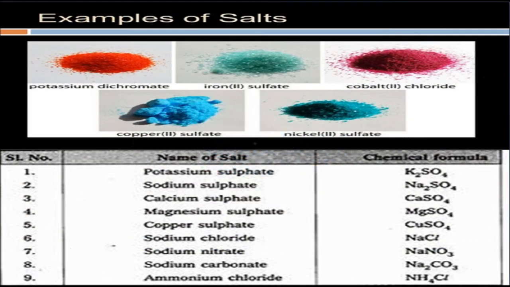The name of the salt has two parts. The first part is usually the name of the metal that displaces the hydrogen in the acid. The second part is the radical of the acid. Examples of some salts: sodium chloride, the formula is NaCl. Magnesium sulfate, formula is MgSO4. Ammonium nitrate, formula is NH4NO3.